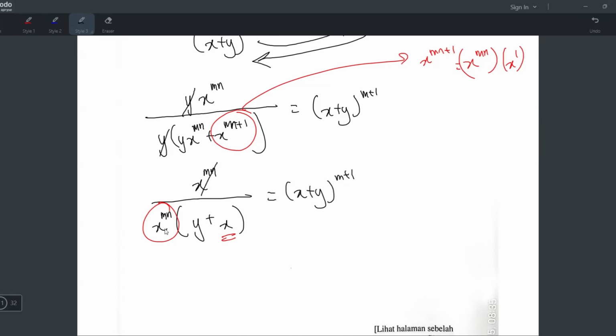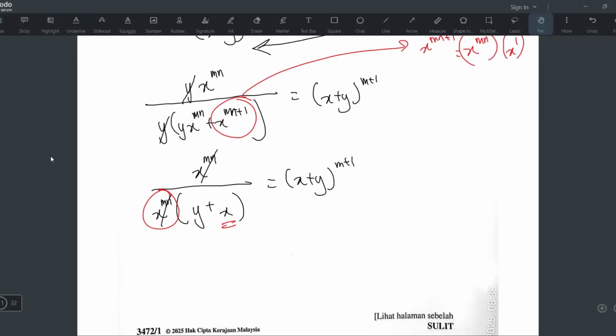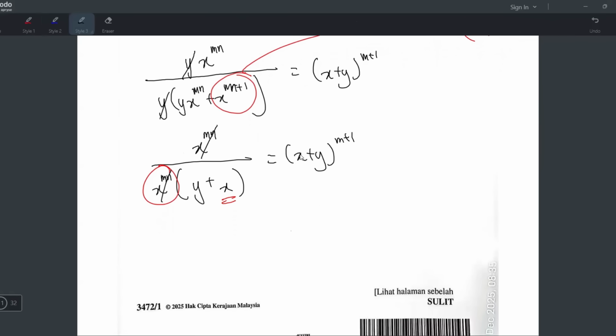And now you can cut already. Whoa, this is good. Okay, now it's like we have something to work with. Now it looks a bit simple already. So now you still have a lot of unknowns. You still have x and y and m, but you can use the compare method because this side is x plus y power n plus 1 and this side is x plus y but it's at the bottom, it sits under the fraction. So can I move it up? Yes, you can move it up, but when it goes up the power must change sign. So the power here is 1, if it goes up it becomes negative 1.